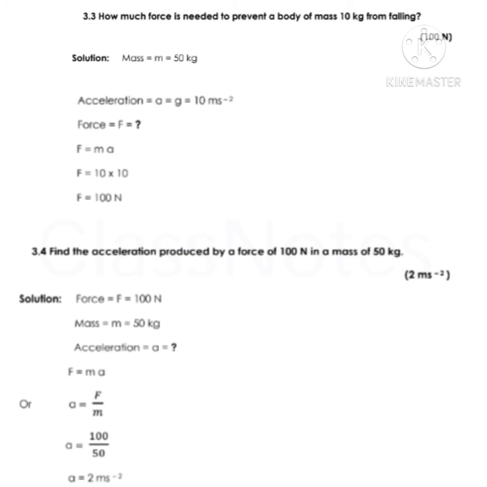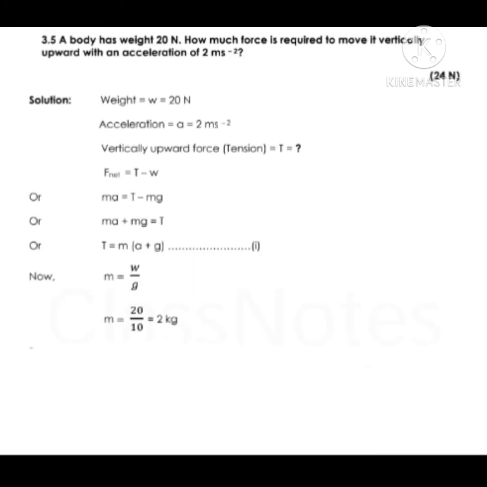Numerical number 4: find the acceleration produced by a force of 100 Newton in a mass of 50 kg. Given data is force, that is 100 Newton, mass is 50 kg, and here we will calculate the acceleration. According to Newton's second law of motion, F equals ma. By rearranging this, we have a equals F upon m. By putting the values of force and mass, we have a equals 2 meter per second square.